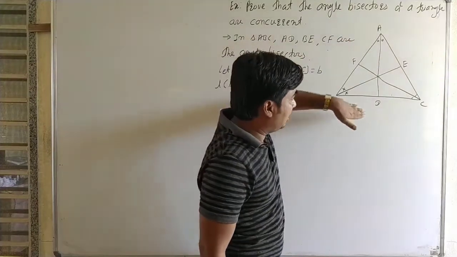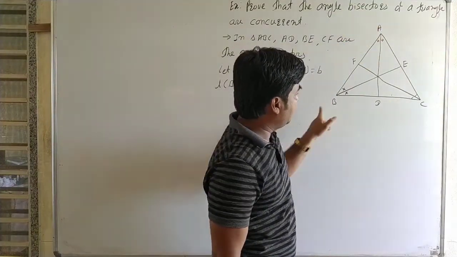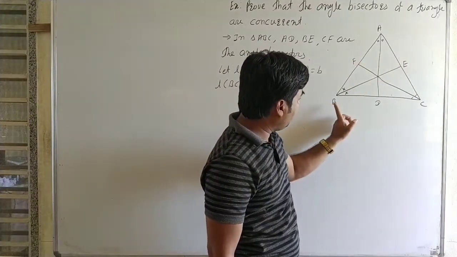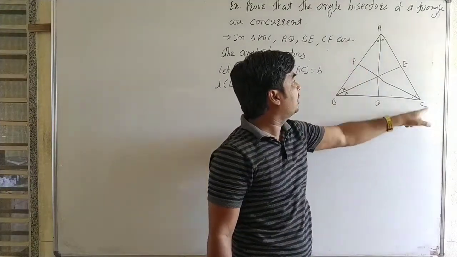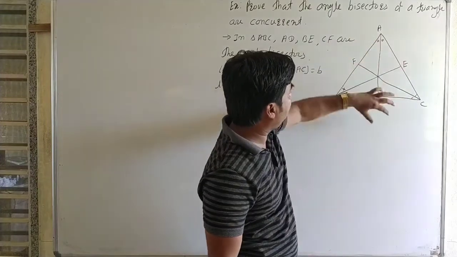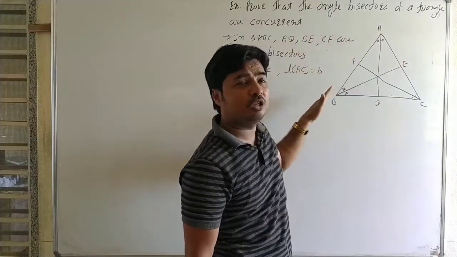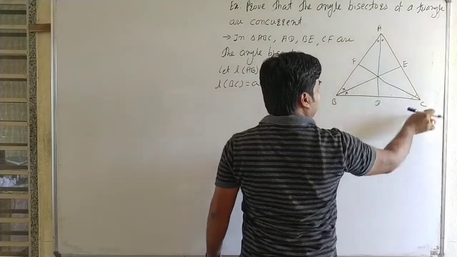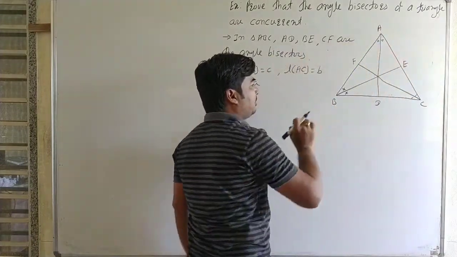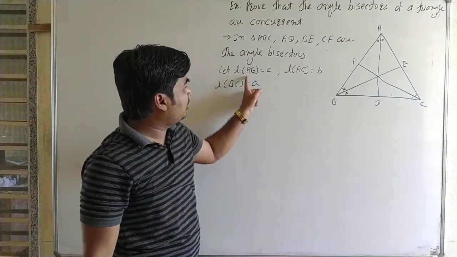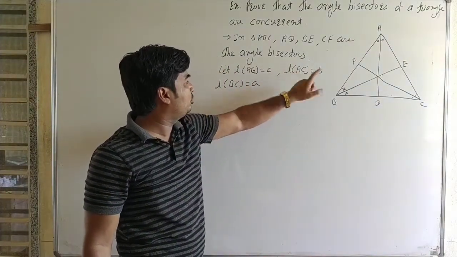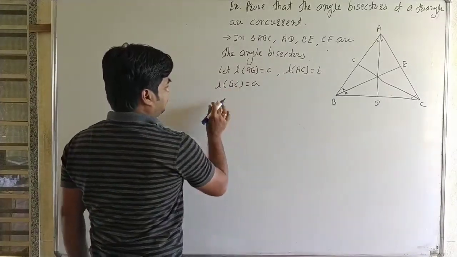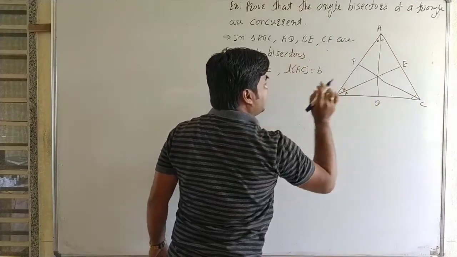Here the length of the opposite side of angle A is small a, that is BC is a. Length of the opposite side of angle B is small b, and length of the opposite side of angle C is small c, that is BC is equal to a, AC is equal to b and length of AB is equal to c. Okay, length of AB is equal to c, length of AC is equal to b and length of BC is equal to a. Here now AD is an angle bisector.